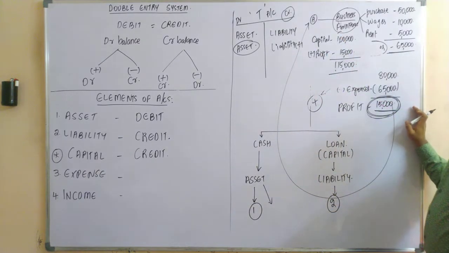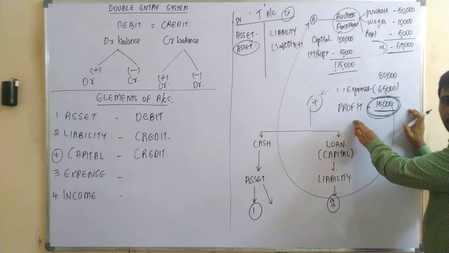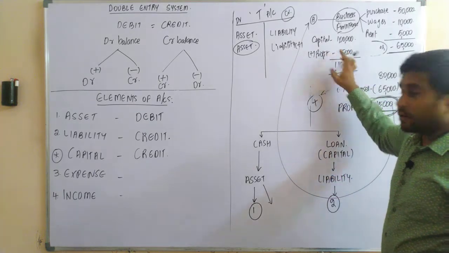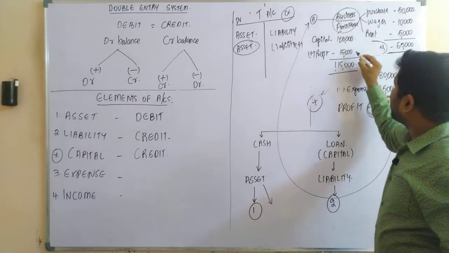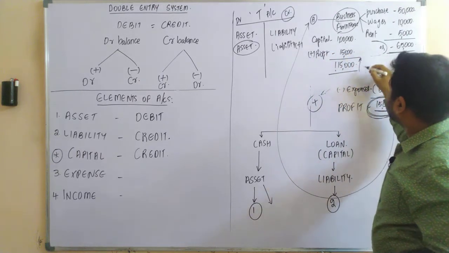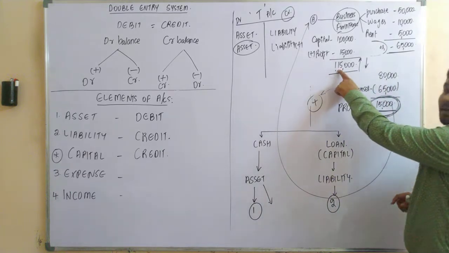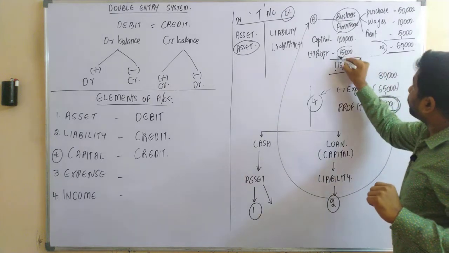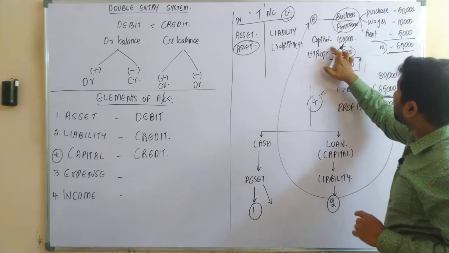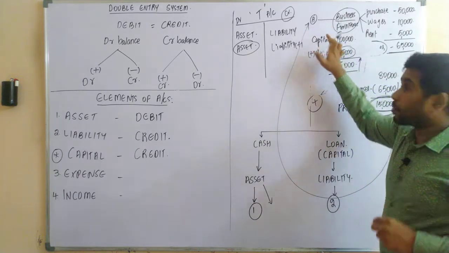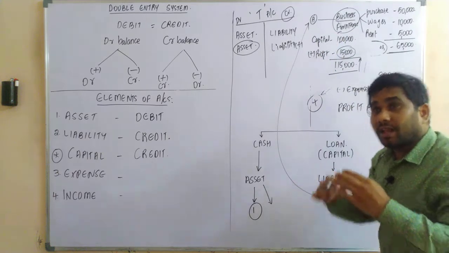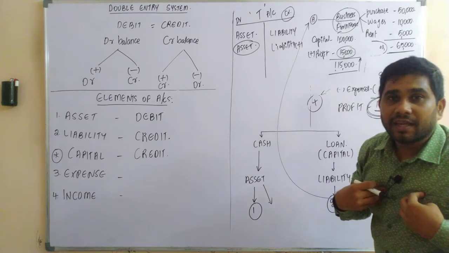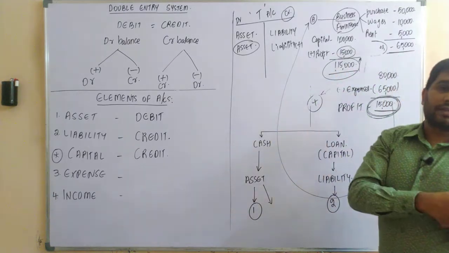So whenever you are having a profit, your liability, was it increasing or decreasing? Your liability is increasing. Whenever there is a profit, as this profit needs to be paid to the owner in the near future, the business liability is increasing.